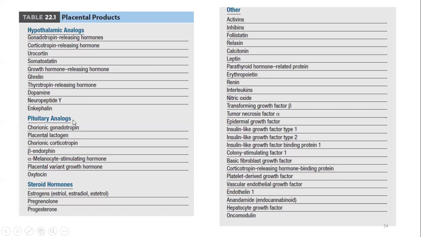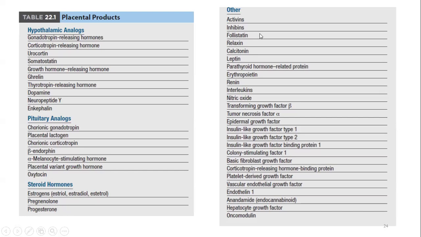Placenta also produces pituitary analogs like chorionic gonadotropin, placental lactogen, chorionic corticotrophin, beta endorphin, alpha melanocyte stimulating hormone, growth hormone V, that is placental variant growth hormone, and oxytocin. Placenta also produces steroid hormones like estrogens, estriol, estradiol, and estetrol, pregnenolone, and progesterone.